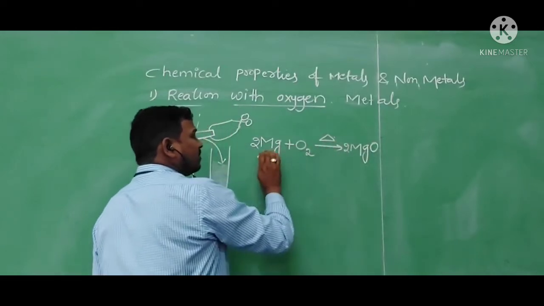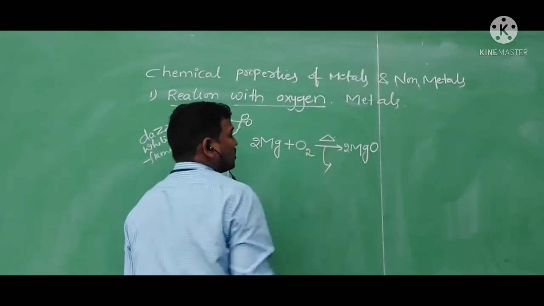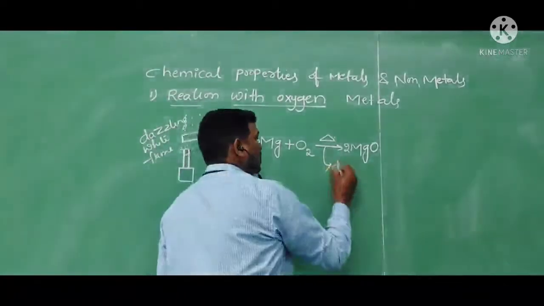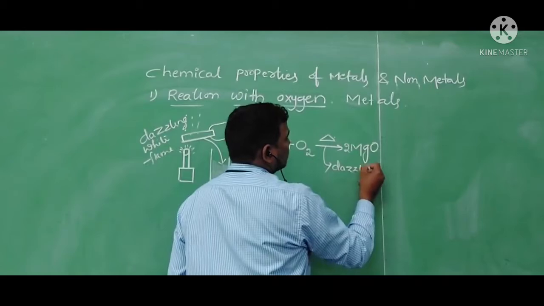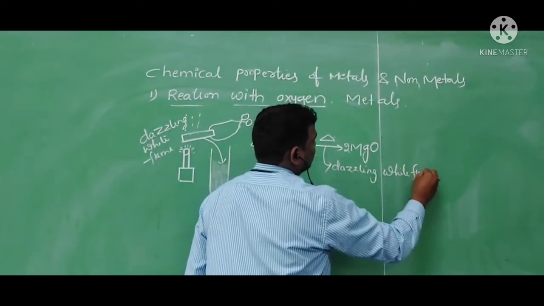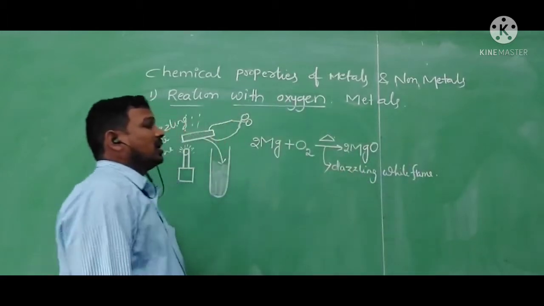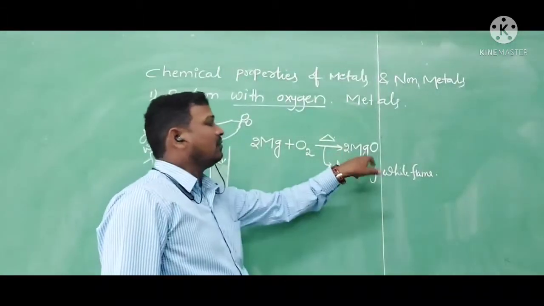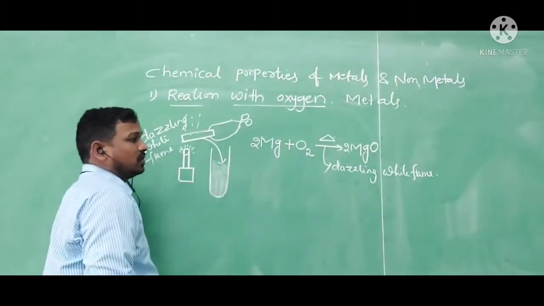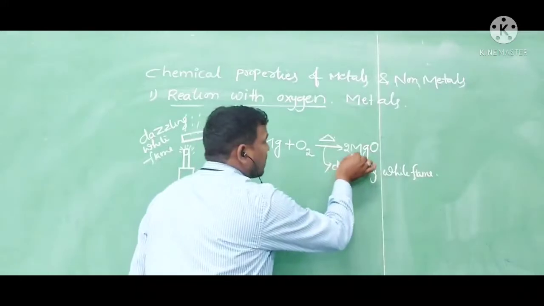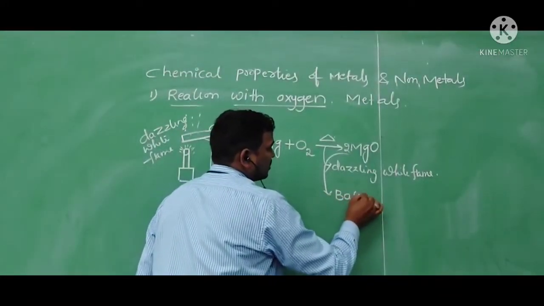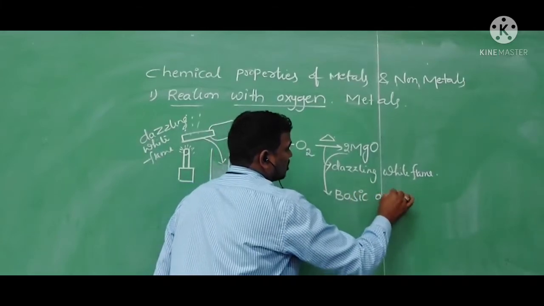When it is burning, it produces the dazzling white flame, and after burning, it produces the ash. I am collecting this ash into a test tube. This magnesium oxide we can call a basic oxide.